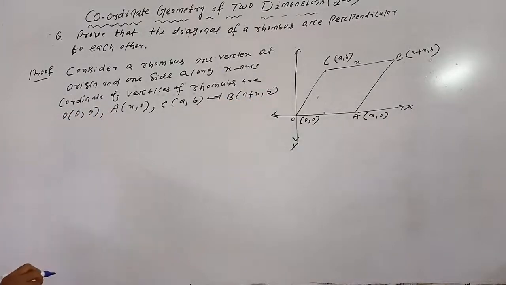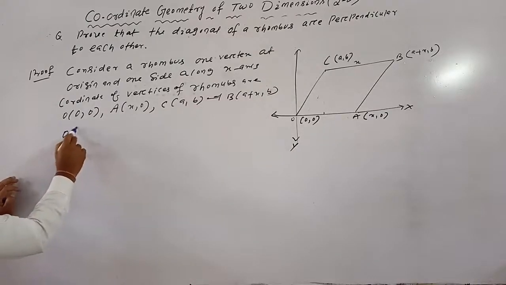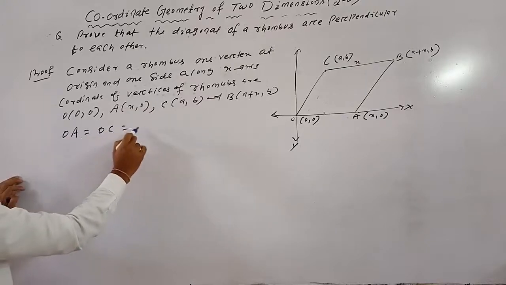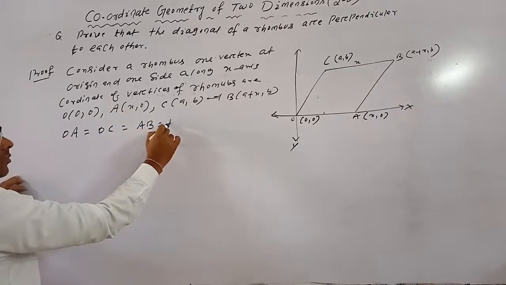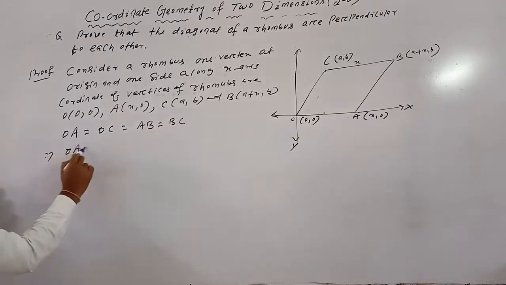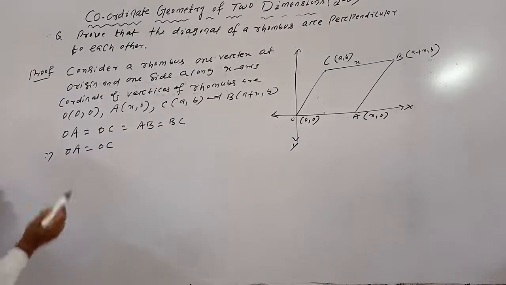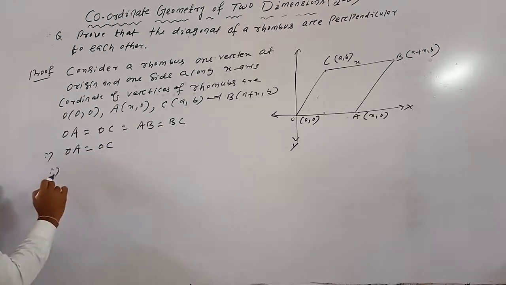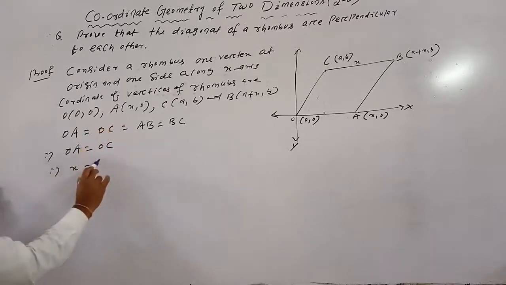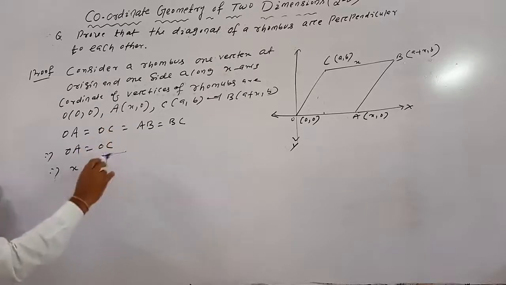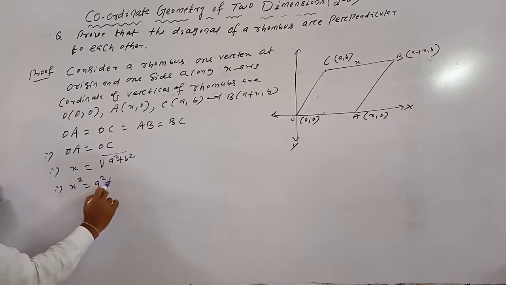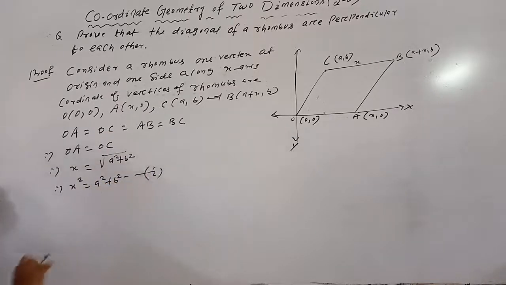You know OA equals OC equals AB equals BC. So OA equals OC, the lengths of adjacent sides are equal. That implies OA means x. But OC equals root of a minus 0 squared, that is a squared plus b squared. That implies x squared equals a squared plus b squared. Let it be equation 1.